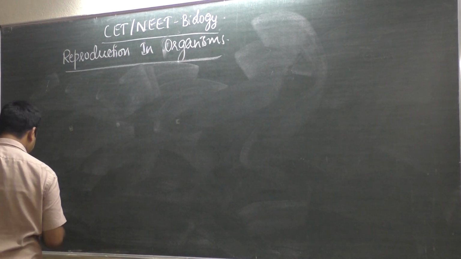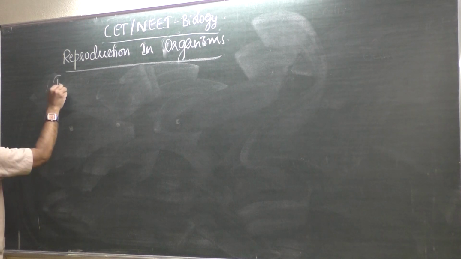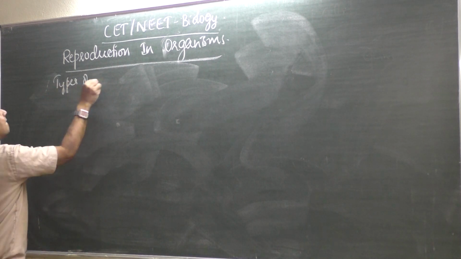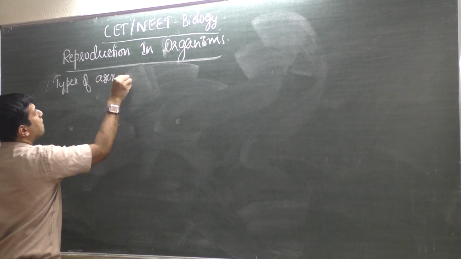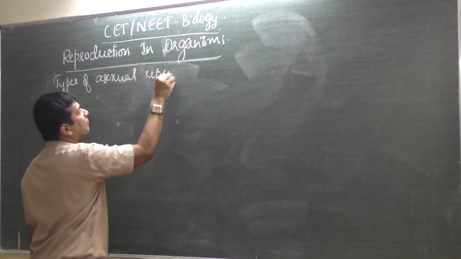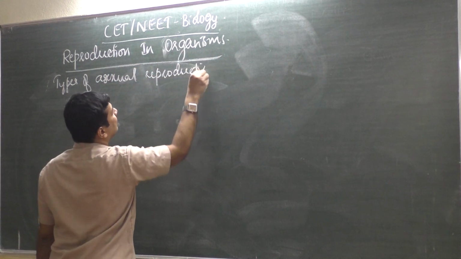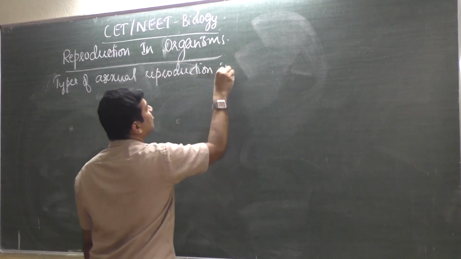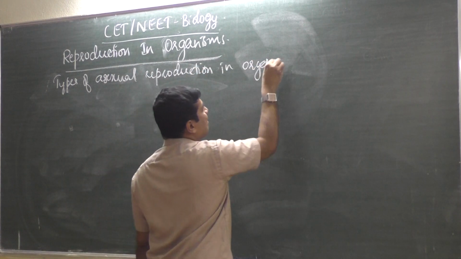So, types of asexual reproduction in organisms.